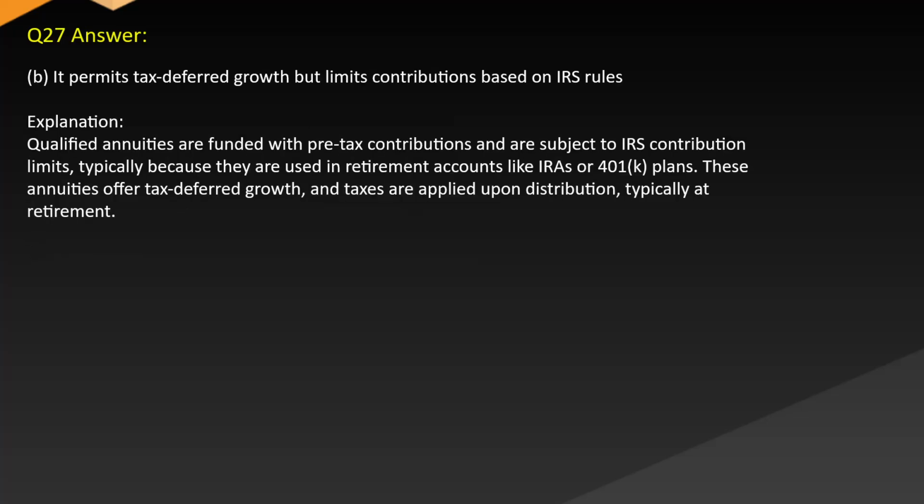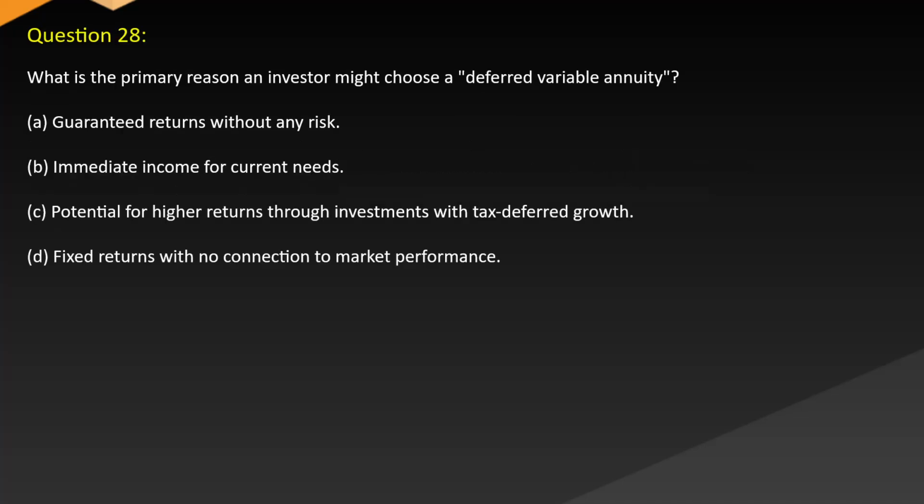Answer: B. It permits tax-deferred growth but limits contributions based on IRS rules. Explanation: Qualified annuities are funded with pre-tax contributions and are subject to IRS contribution limits, typically because they are used in retirement accounts like IRAs or 401k plans. These annuities offer tax-deferred growth and taxes are applied upon distribution, typically at retirement. Question 28. What is the primary reason an investor might choose a deferred variable annuity?